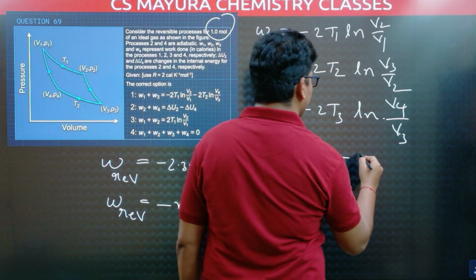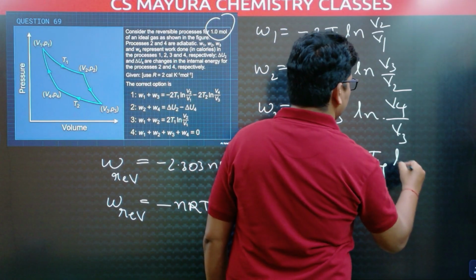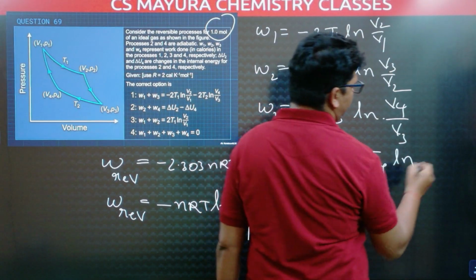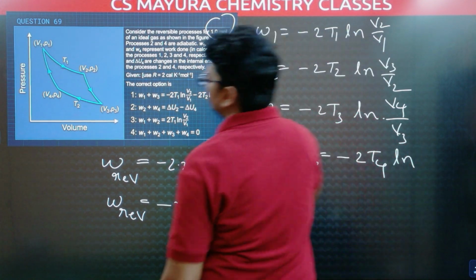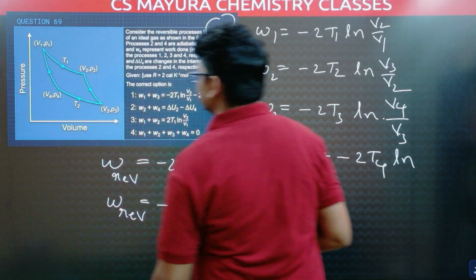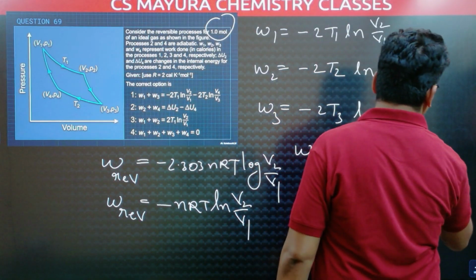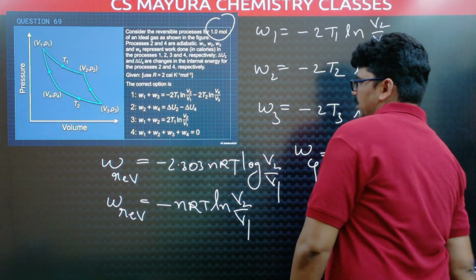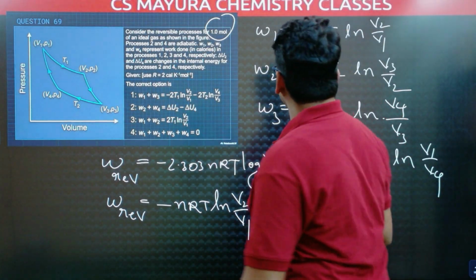W4 is equal to minus 2T4 ln, final volume V1, initial volume V4, so V1 by V4 from the graph. Now check this relation, W1 plus W3.